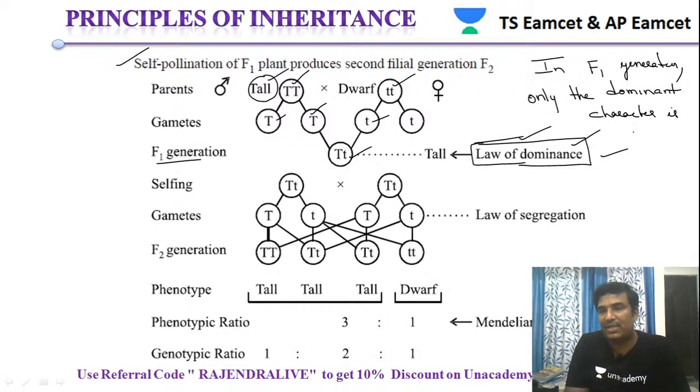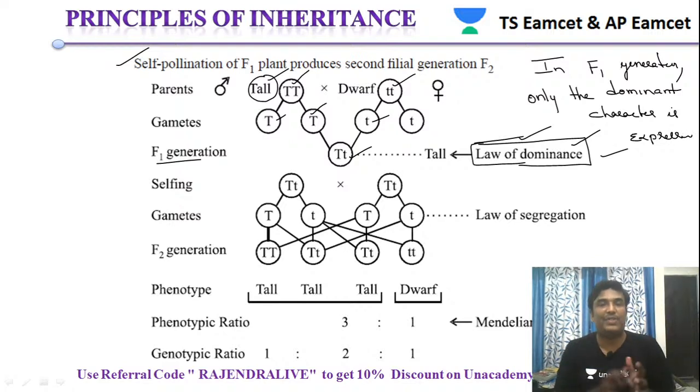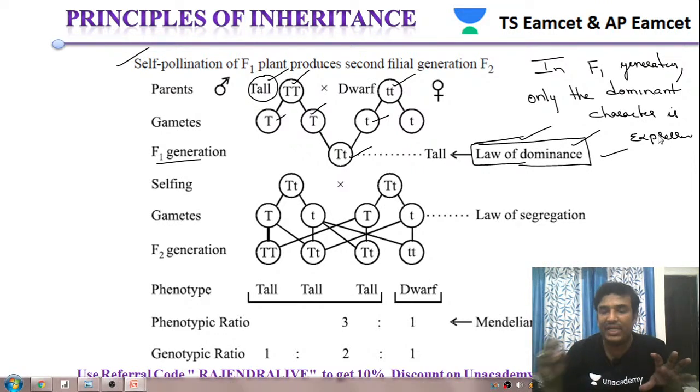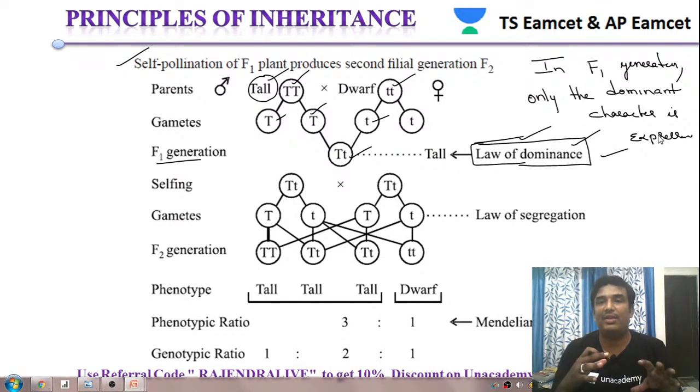It is expressed in the F1 generation. So this is based upon the results of the F1 generation. Based only on the results of the F1 generation, he proposed the law of dominance. According to him, in the F1 generation only the dominant character is expressed. Even though we have two alleles, the dominant allele is expressed, and the F1 individual shows the dominant character.